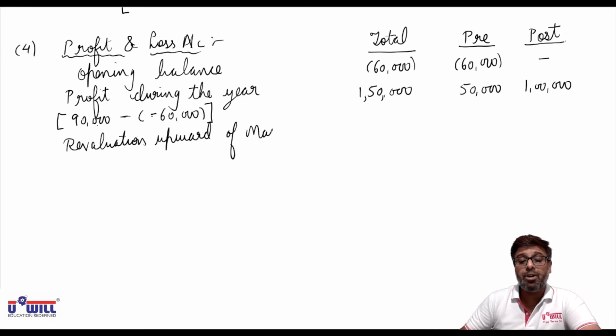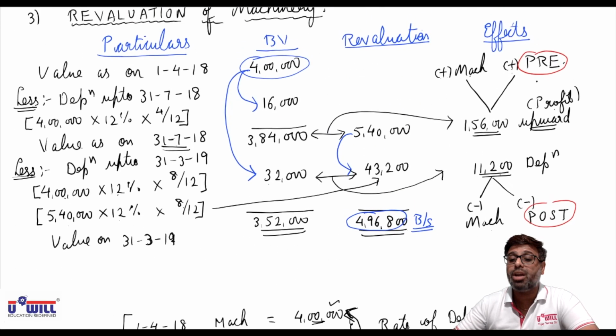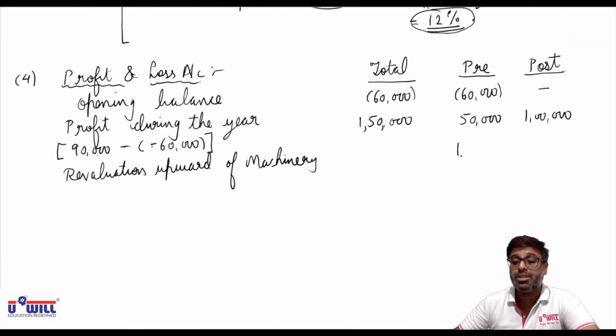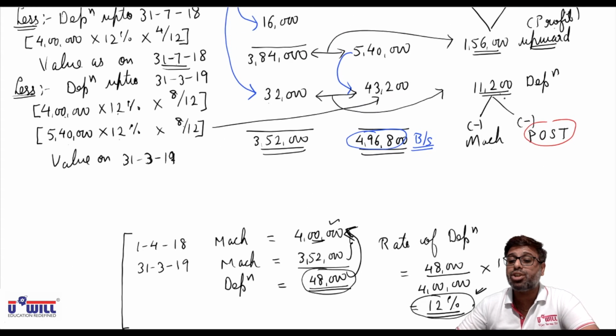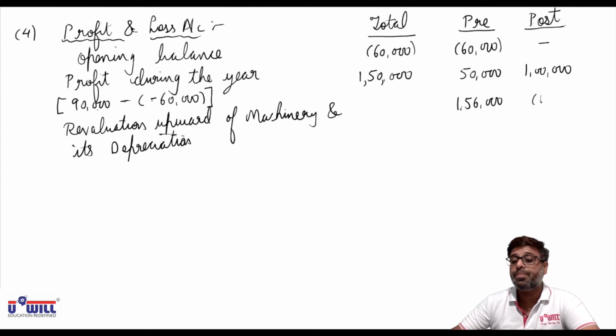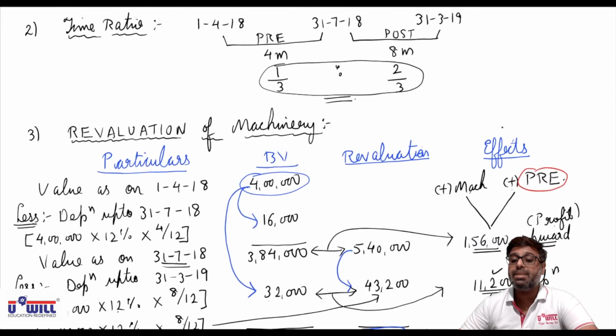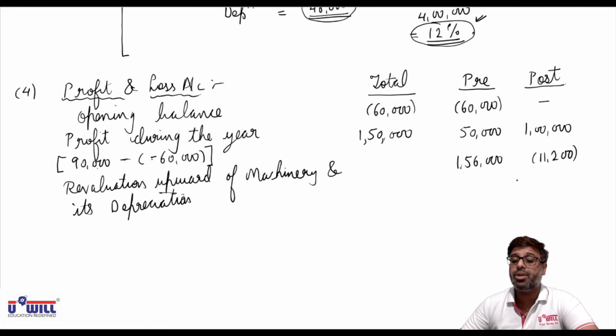Revaluation upward of machinery. How much do we have to add in the pre-acquisition column? 1,56,000. And its depreciation we will minus. How much depreciation do we have to minus in the post-acquisition column? 11,200 we have to minus in the post-acquisition column. Okay, revaluation upward, we add profit of 1,56,000 in the pre-acquisition column, and its depreciation, as we calculated, 11,200 we minus in the post-acquisition column.